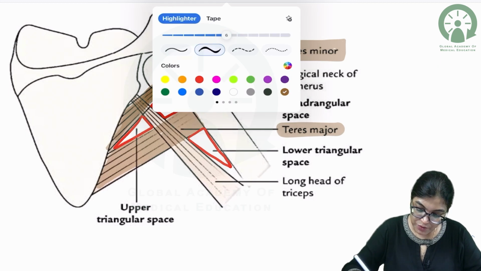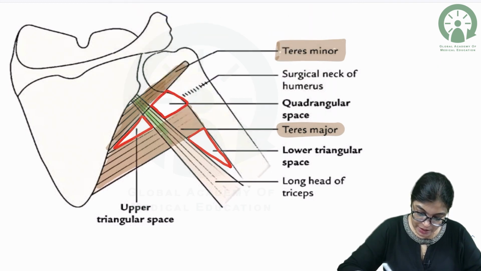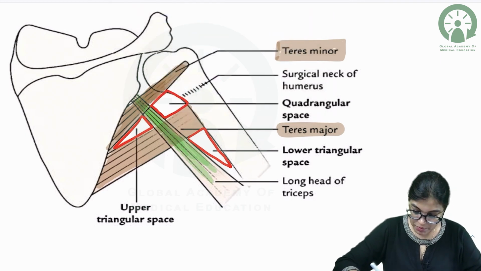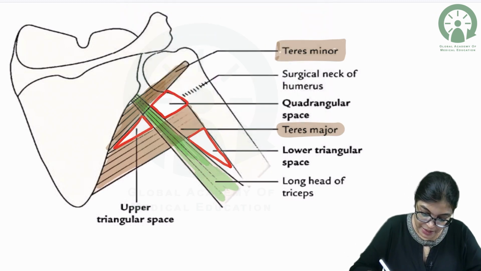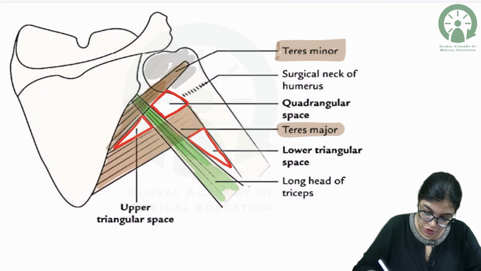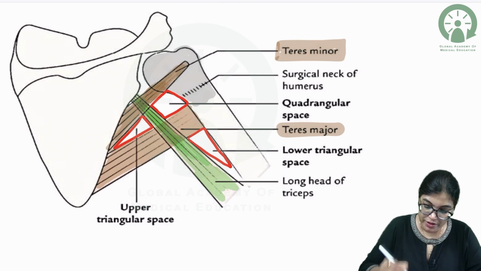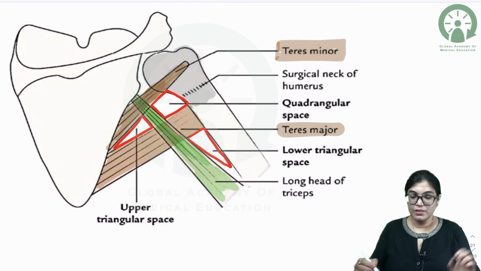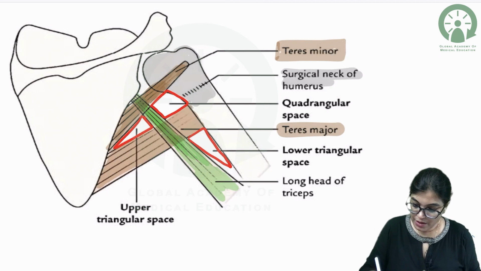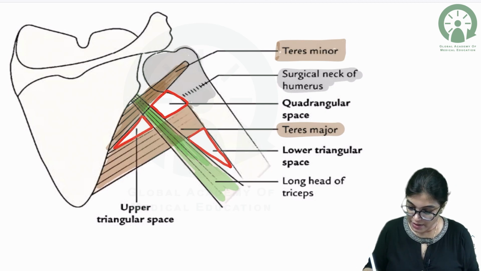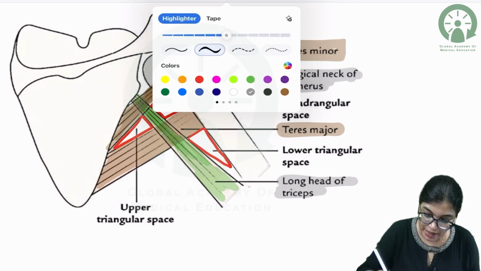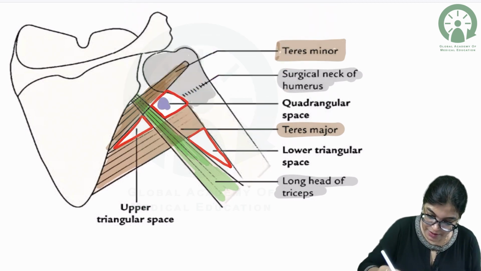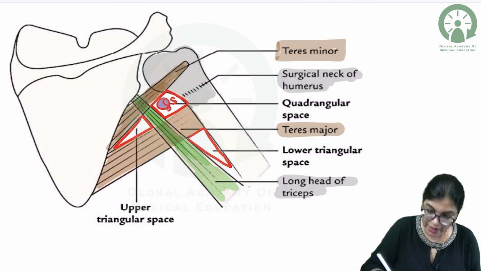And medially we have the long head of triceps. So the medial boundary is the long head of triceps, and laterally which bone do we have? Laterally we have the surgical neck of the humerus bone, forming the lateral boundary. So clearly we have the boundaries of the quadrangular space, no doubt about that. This is QS, quadrangular space.